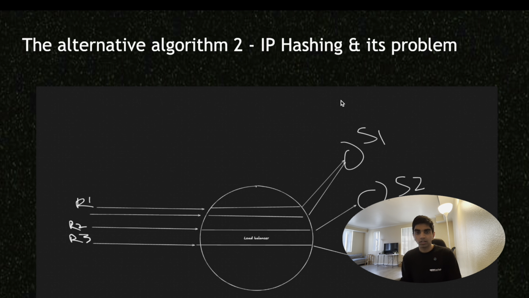And then comes IP hashing. IP hashing, the algorithm, is essentially where, when a request goes to the load balancer, we hash the IP address of where the request is coming from, and we mod it by the number of servers that exist. What does that mean? Let's say request one has an ID abracadabra. When you run a hashing algorithm over it, whether it's SHA-256 or Murmur hash or whatever other hash algorithm is out there, let's say you get a value 9. Let's just assume you get 9.